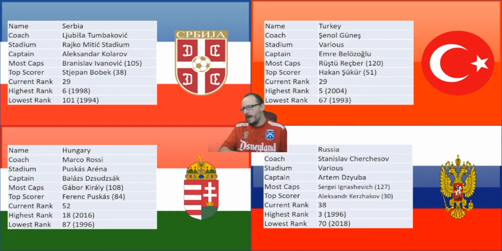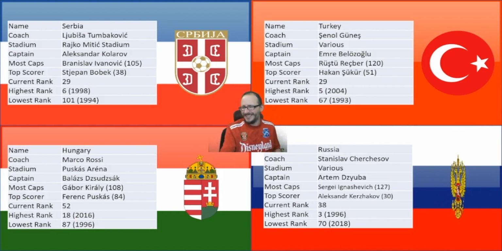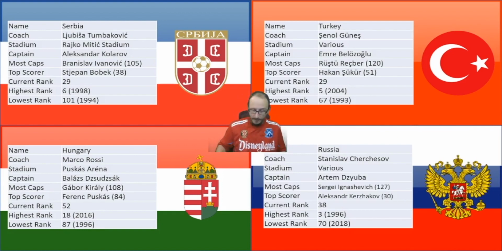And they're joined, of course, by Mother Russia, coached by Stanislav Cherchesov. They play their football in a variety of stadiums. Of course, they've got so many to choose from these days with the former World Cup stadiums knocking about. They're captained by Artem Dzyuba. Most capped player was Sergei Ignashevich, 127 games for Russia. Top goal scorer is Aleksandr Kerzhakov, 30 goals. Currently ranked 38th in the world. Again, they are climbing the footballing ladder after not having to play in a qualifying game since before the World Cup.